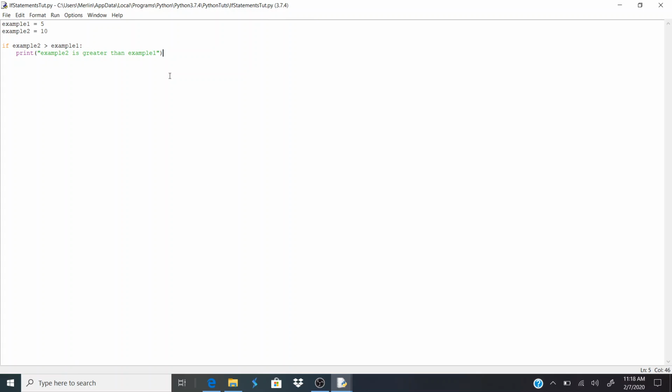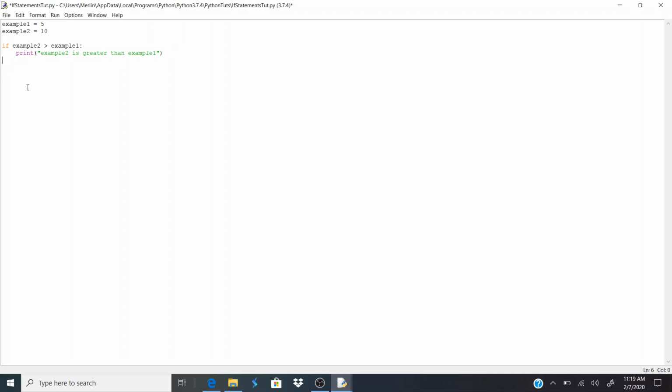So now, how do you test multiple statements, right? Because we only have one, but let's say you have like 5 different statements you want to do. Well, you could just write a whole bunch of if statements, but with Python there's something called elif, which is basically a combination of else and if.